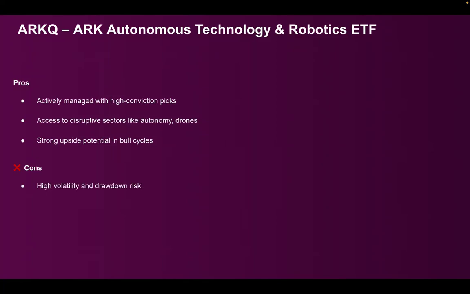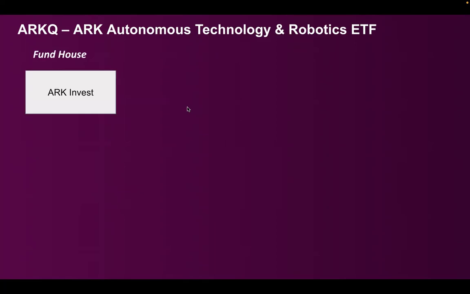So in terms of cons, high volatility and drawdown risk. The premium expense is very high, more than 0.7% is extremely high. Underperformance is very much possible in bear markets, because whenever the markets are up in a bull market, tech stocks can keep growing crazily. So there is high volatility. If there is an underperformance, it can be very much possible during bull markets.